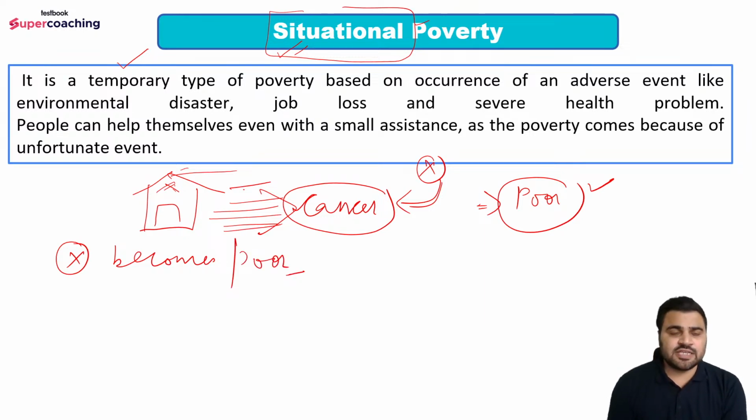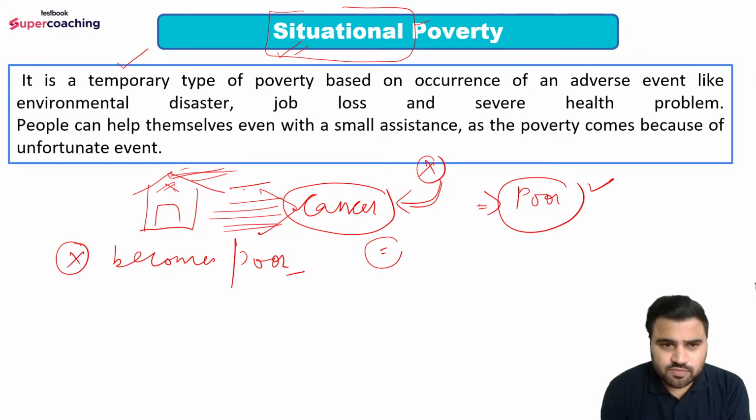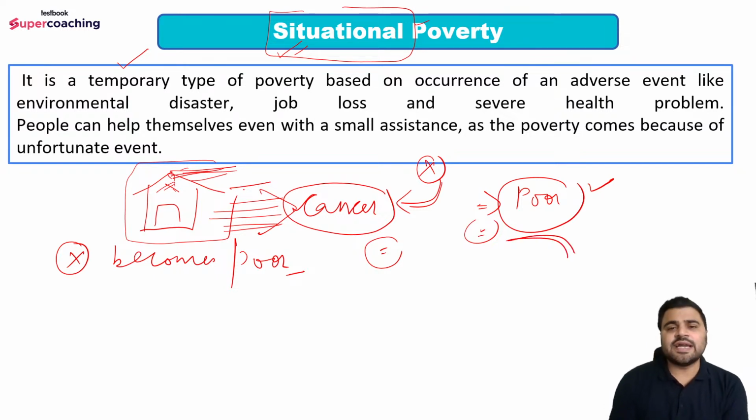ठीक है, Mr. X becomes poor due to that particular situation, but the thing is if he is provided some assistance, if he is provided small assistance, अगर उनको small assistance provide कर दिया जाता है, then he may get rid of this particular situation because he knows very well कि how to make the business, he is having a very good client base also, so he knows everything about the thing, he knows how to earn the thing, how to manage the resources, but the ultimate thing is that right now he is not having the resources, तो अगर उन्हें थोड़ी सी help मिल जाए, so he can get rid of this particular situation which is a situational poverty.